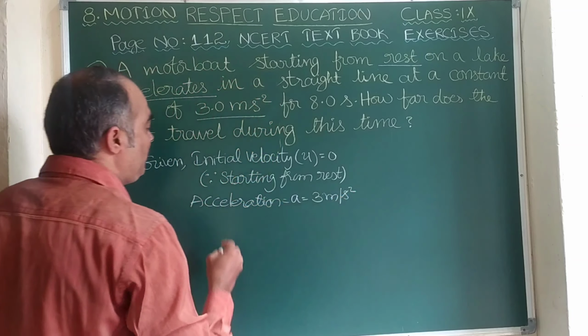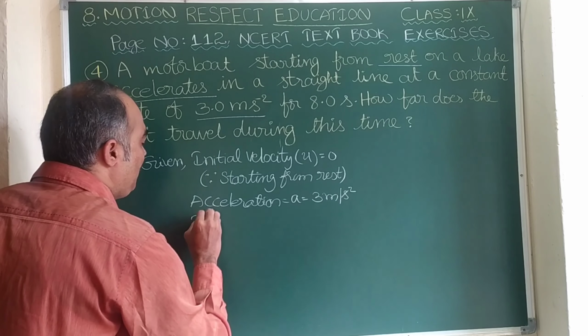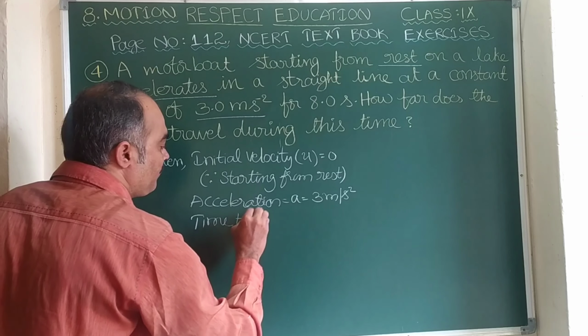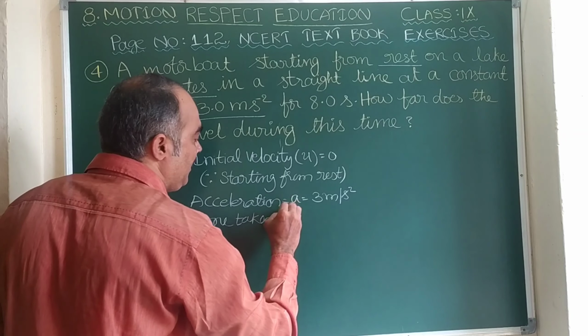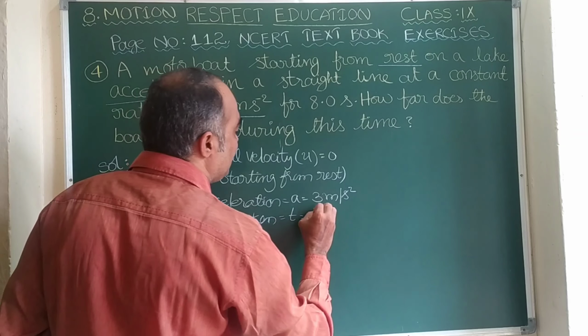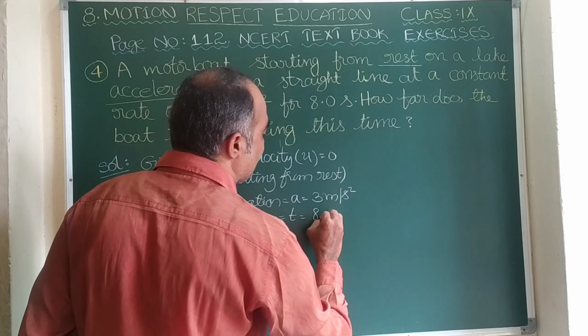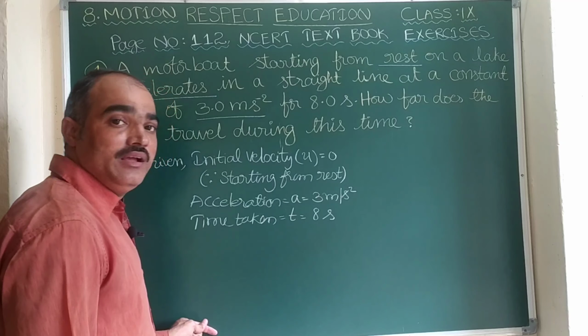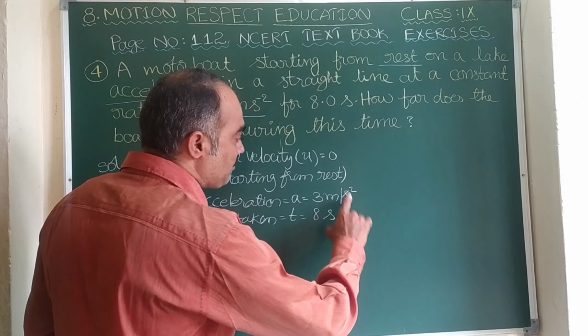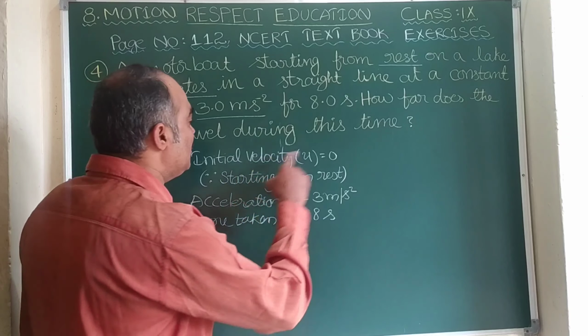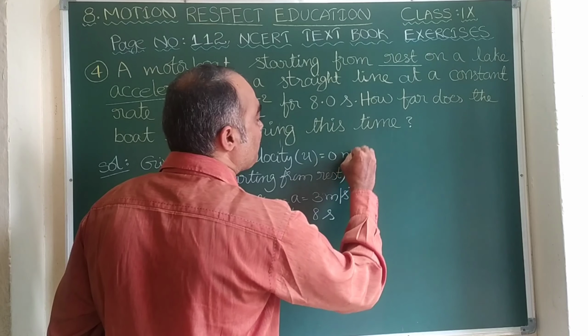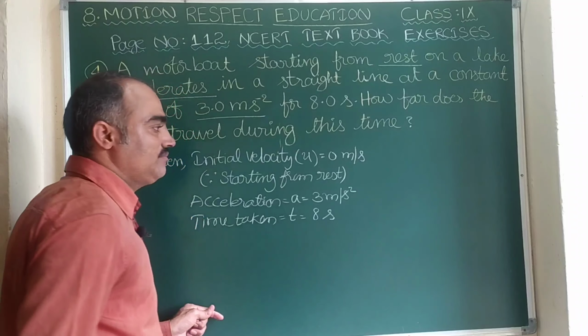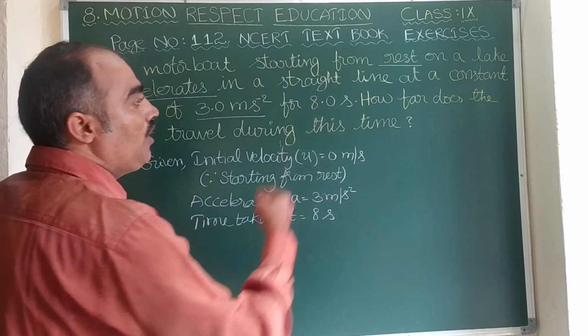Now time taken, denoted by small t, is 8.0, we can take it as 8 seconds. Since acceleration is meter per second square and time is in seconds, initial velocity will be in meter per second, right?